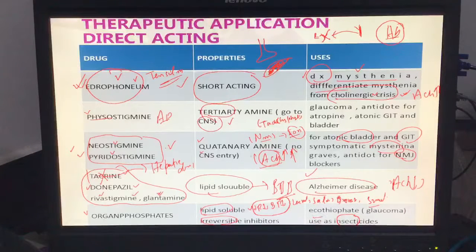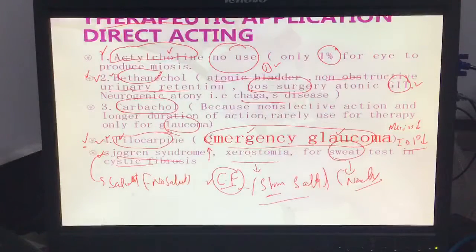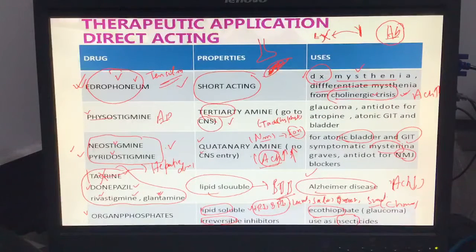And one drug is left, ecothiopate. What's ecothiopate? Ecothiopate is long acting. It's used for chronic glaucoma. For glaucoma, our best drug is pilocarpine. Another drug for glaucoma, physostigmine, we can use as an alternative. For emergency glaucoma, always go for local pilocarpine. Okay, ecothiopate we can use for chronic glaucoma. It's all about parasympathetic agonists.